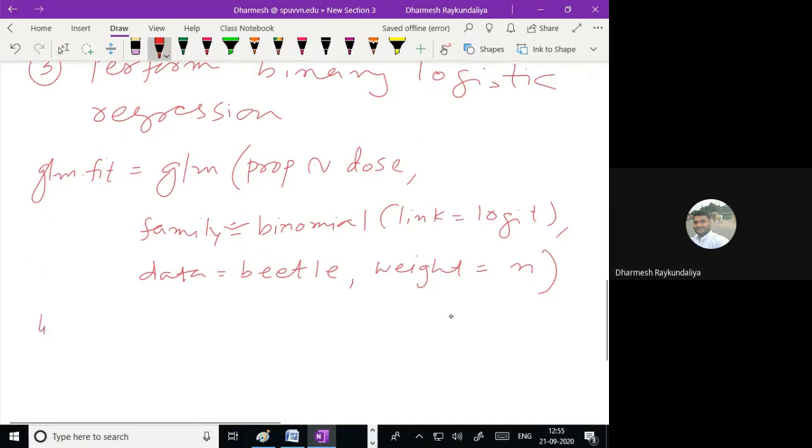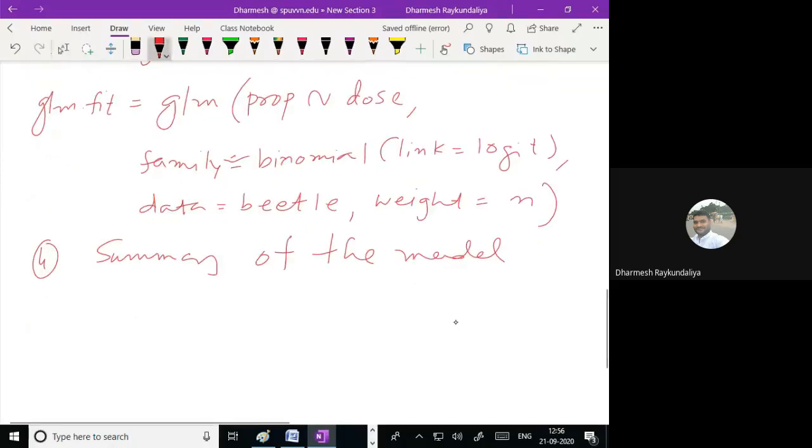And then you find the summary of the model. The command name is summary, and the variable is glm.fit.